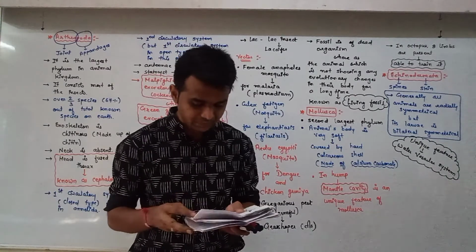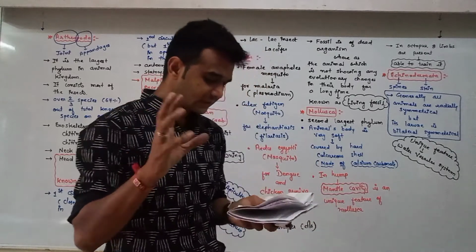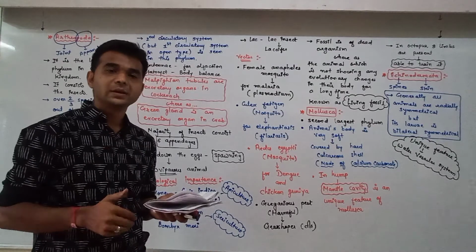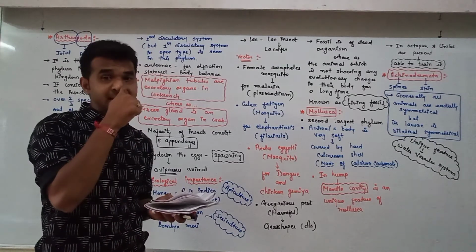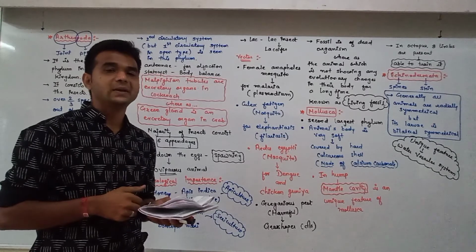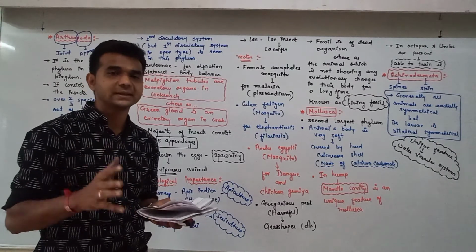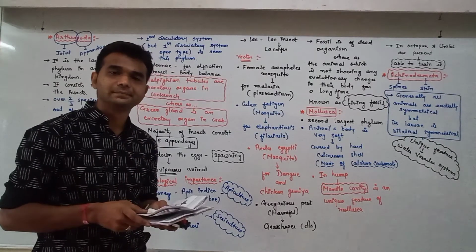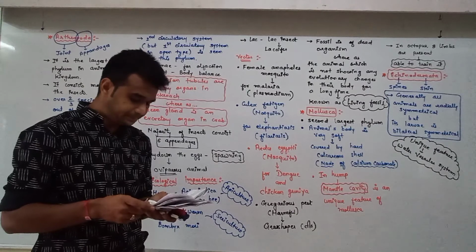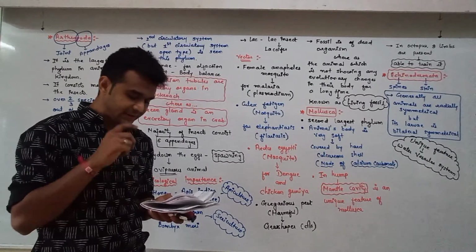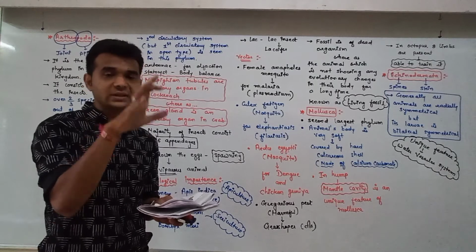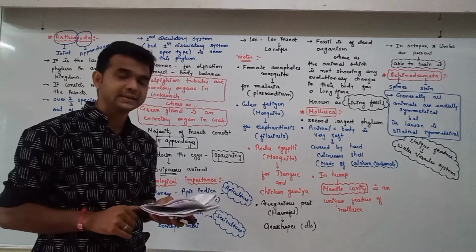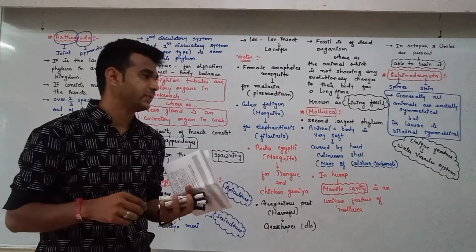So please remember, excretory system is absent, sexes are separate, means unisexual animal, we can distinguish between male and female animal, dioecious. Reproduction is sexual mostly. Okay. Fertilization is external, mostly seen in water, and development is indirect with free swimming larvae.